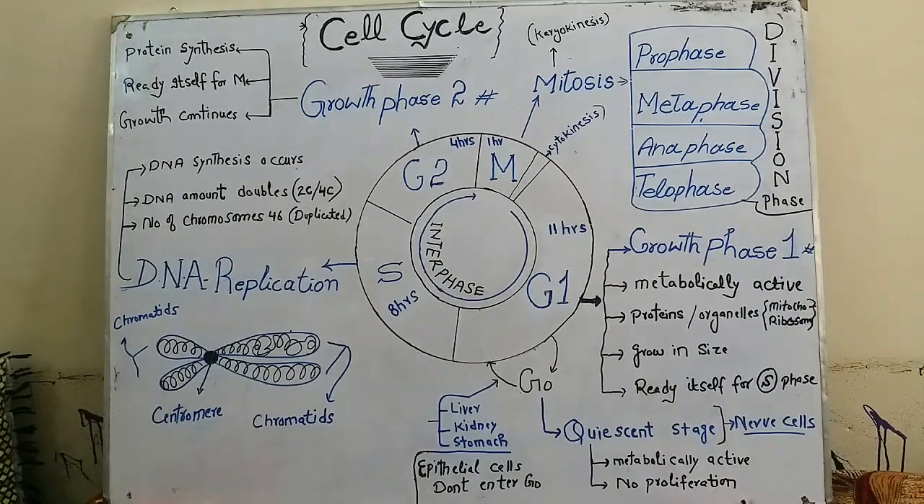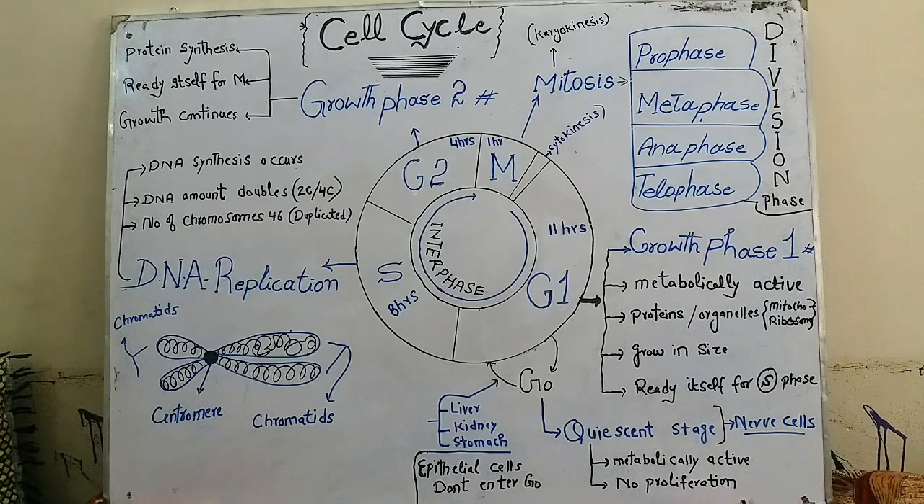After the completion of S phase, the cell enters into the G2 phase of the cell cycle. The duration of G2 phase in a mammalian cell is 4 hours. It is also known as growth phase 2 or gap phase 2 because it separates the S and M phases of the cell cycle. Here the proteins required for the division phase are synthesized, and also some organelles are synthesized here, and the cell makes itself ready for the division or M phase of the cell cycle. Growth continues and the cell enlarges in size.